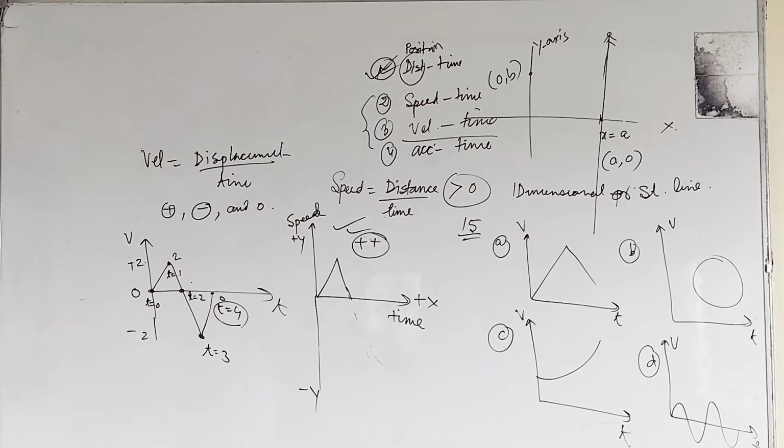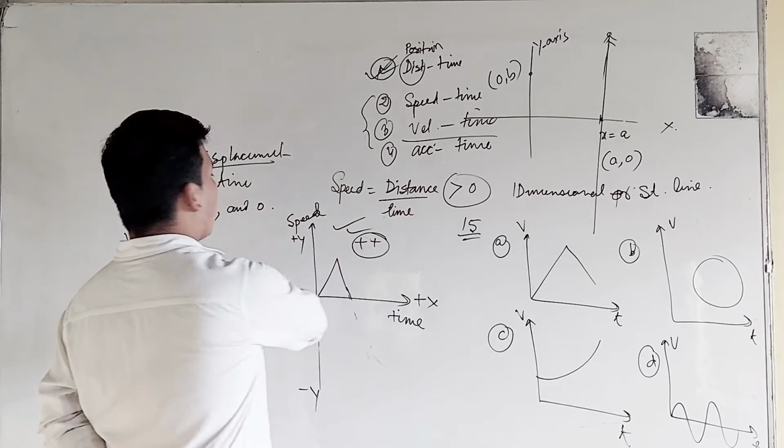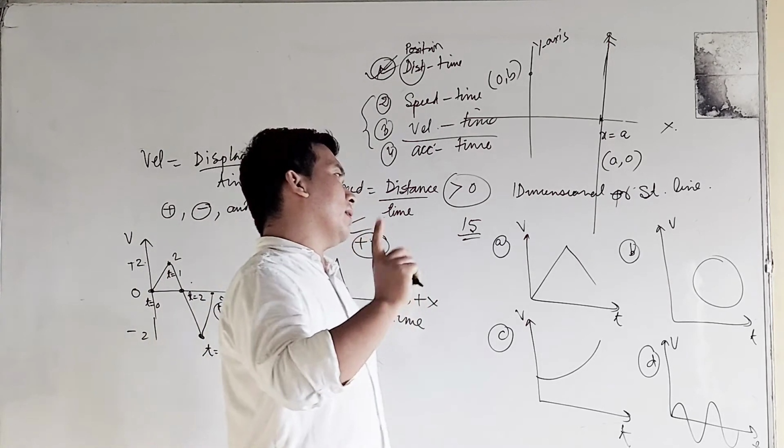Using this concept, let us find the correct answer for question number 15. Let us study this diagram: does it fulfill our concept of a single velocity at a given time?